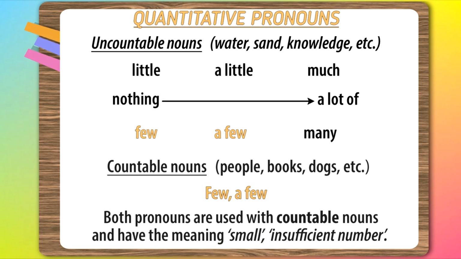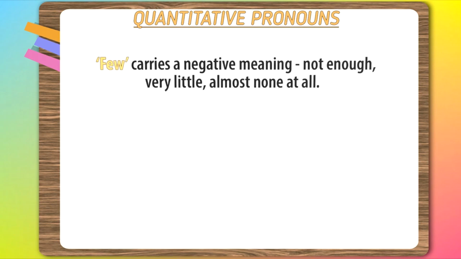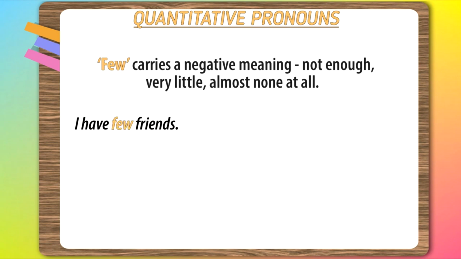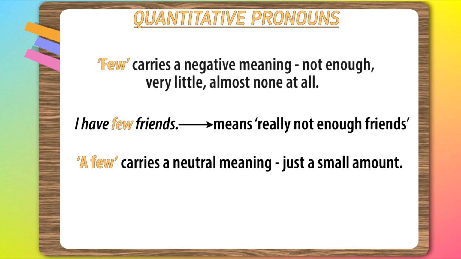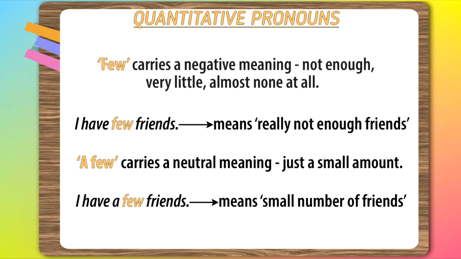The difference is the shade of meaning, which is easy to remember. Few carries a negative meaning: not enough, very little, almost none at all. For example, I have few friends, which means really not enough friends. A few carries a neutral meaning, just a small amount. For example, I have a few friends, which means a small number of friends.